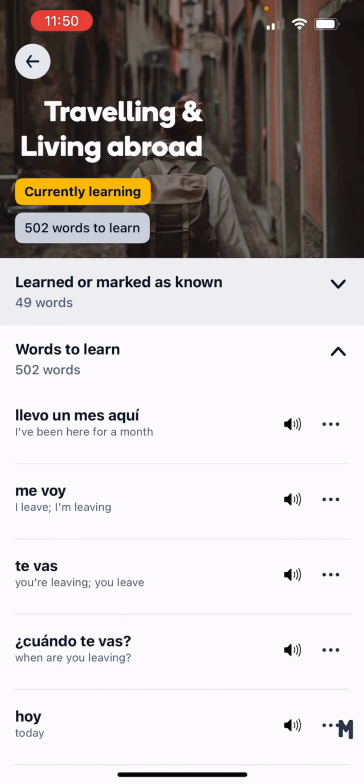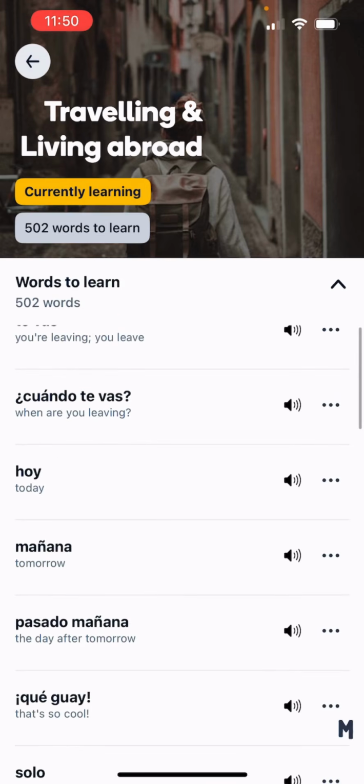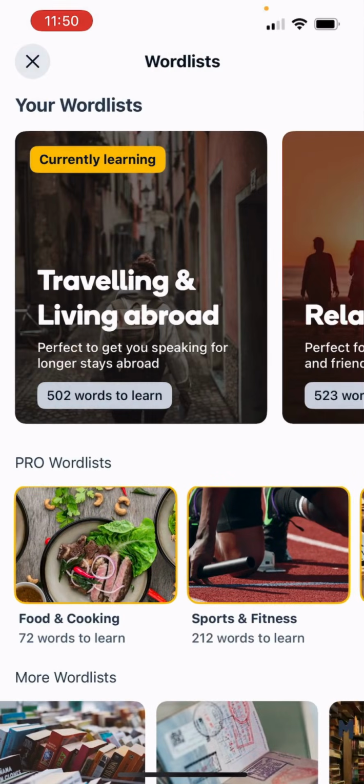We can click into travel and living abroad, and as you can see here within the word list, all of the words are what we think would be applicable or really useful to you in achieving your language learning goal. And you really can just subscribe to this word list and activate it and learn through that entire journey. And this gives us the ability to have that flexible, focused learning that we want to bring to our users.